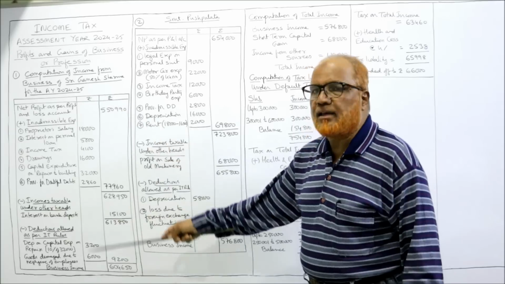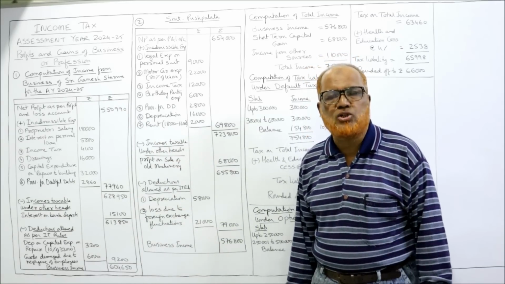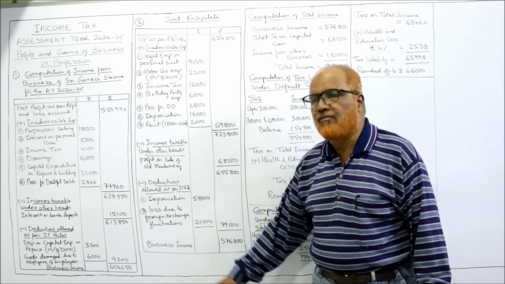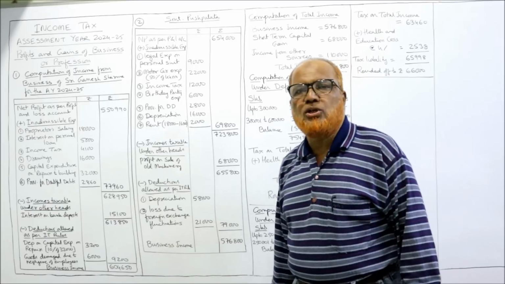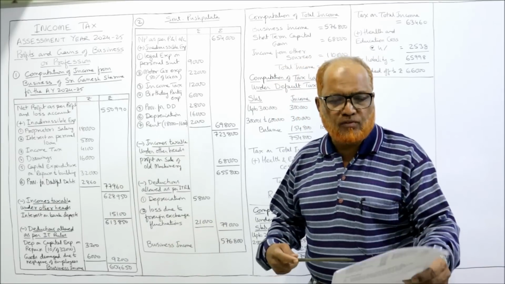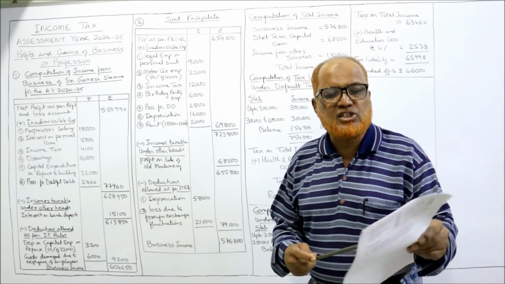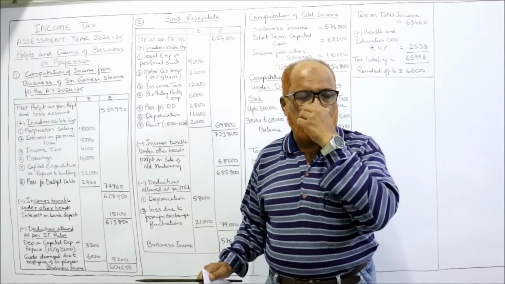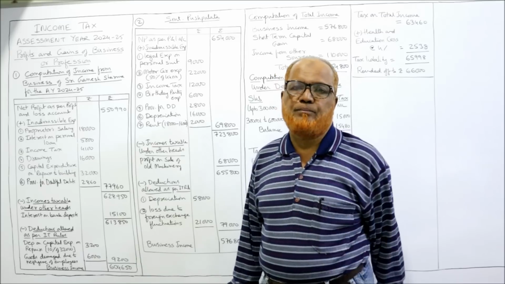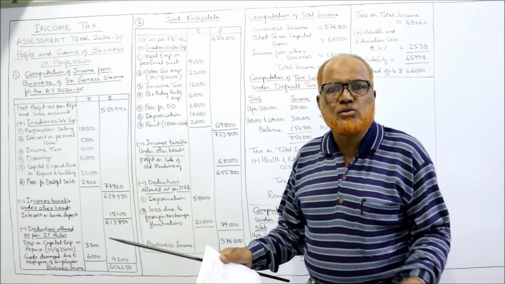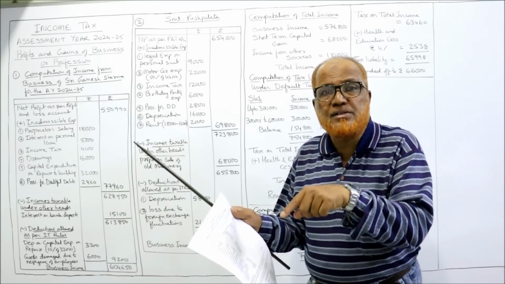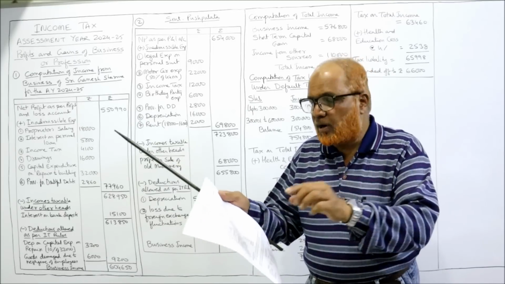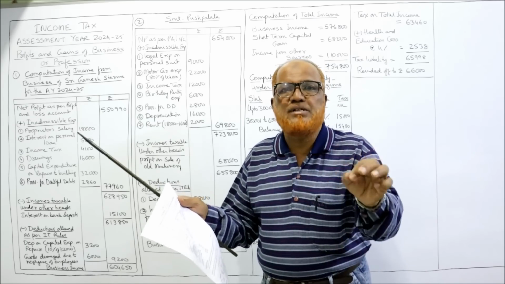That's all. If you write like this, definitely you will get full marks in the examination. This is the method of computing the business income. But this is not enough. After completing the computation, you must write most of the points in working notes. For example, sale of waste paper is credited to the profit and loss account. Sale of waste paper is a revenue business income, so nothing should be done. If it is not a business income, we have to deduct it. If it's a business income, just leave it. So in the working note, you should write that sale of waste paper is a business income.